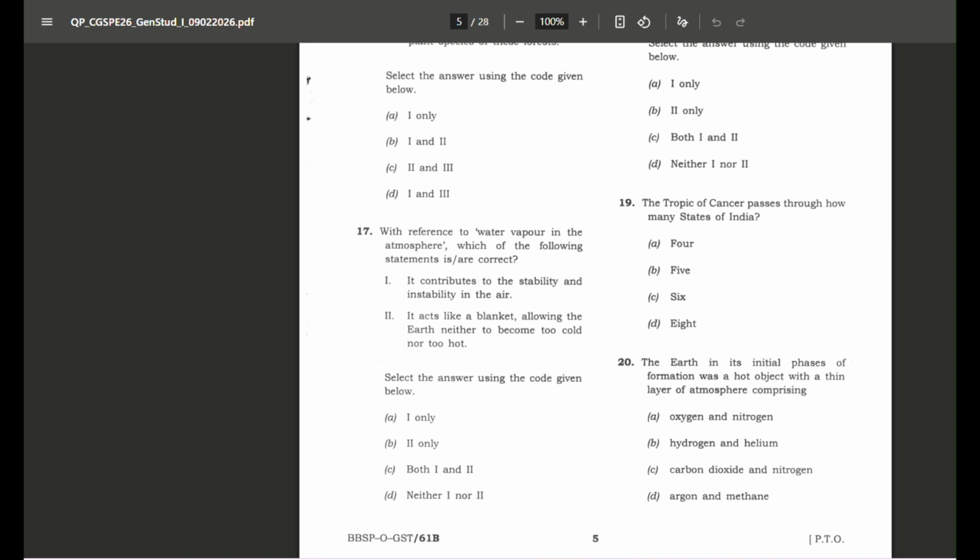Second statement is, the water vapor acts like a blanket, allowing earth neither to become too cold nor too hot. This is also correct. Why? Because in the daytime, water vapor absorbs the incoming solar radiation and prevents the earth from becoming too hot. And in the night time, water vapor does not let the outgoing radiation from earth escape the earth's atmosphere, maintaining its temperature, preventing it from becoming too cold. So the statement 2 is also correct. Hence both the statements are correct.